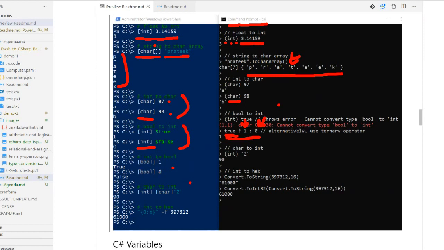All right, let's come to converting character to integer. I have this character Z, and I've simply converted it into an integer using the integer data type. That is almost similar in C# as well. Just use a typecasting operator.